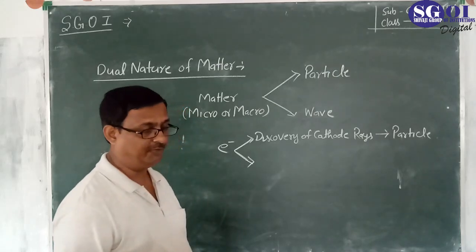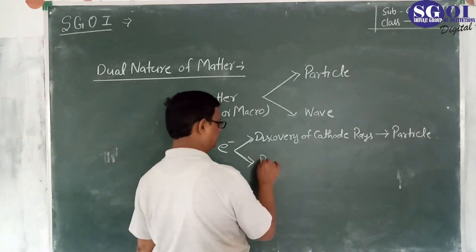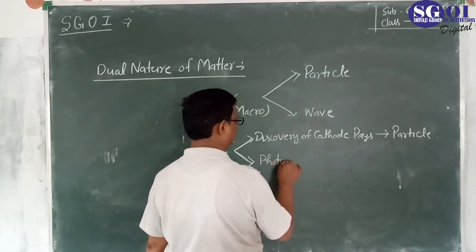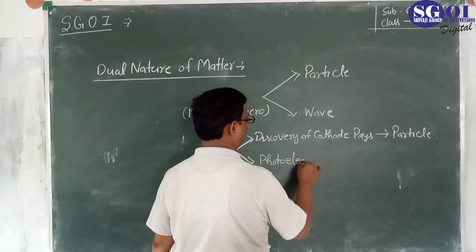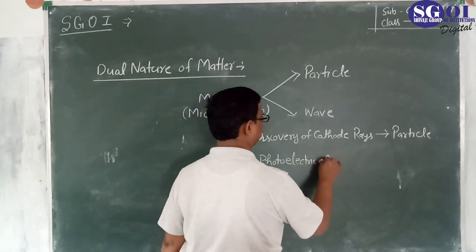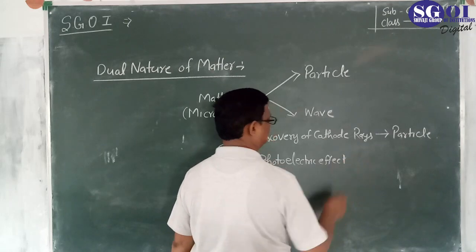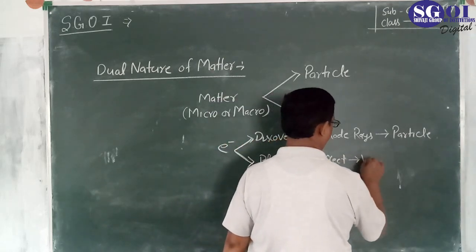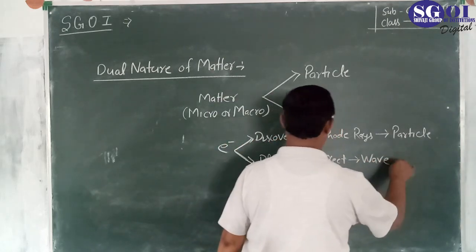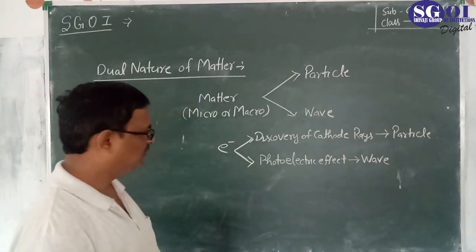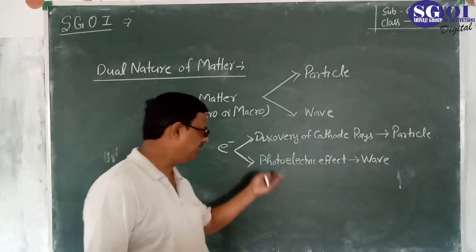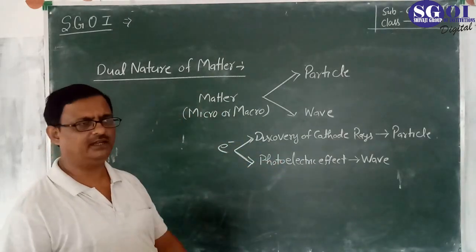While in the photoelectric effect, this one is the phenomenon, photoelectric effect, it acts as a wave. So here we represent the dual nature of electron.